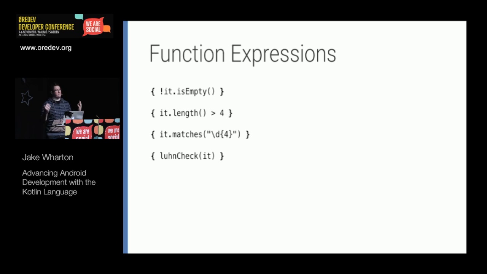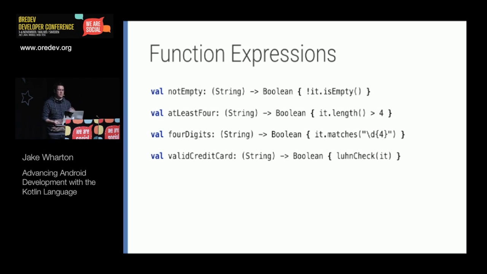So if we wanted to validate data that's coming in, we could check if a string's not empty or if its length is greater than 4, et cetera. So here's storing them as fields, and the idea here is that chunks of code now become data that you can move around. I can declare this data that operates on a string and does validation, and I can have it in a field or a variable and then move that around to the place where it's needed. We'll see where this comes in handy later.